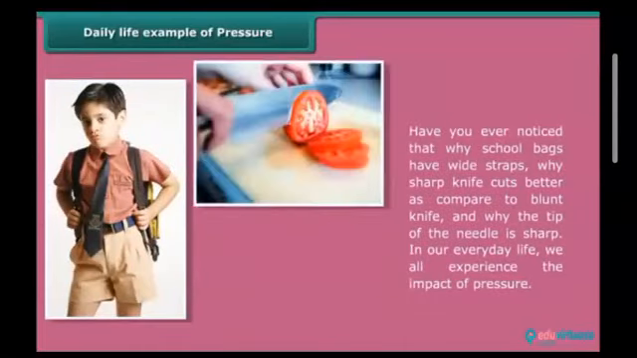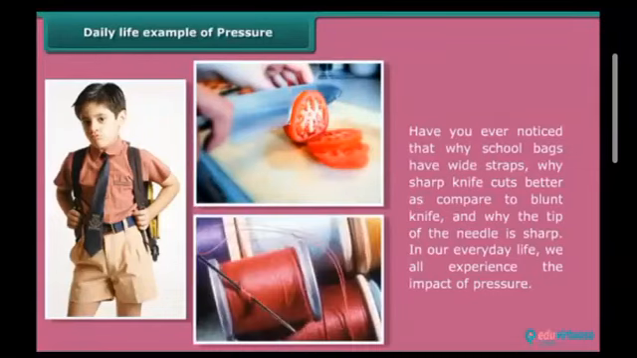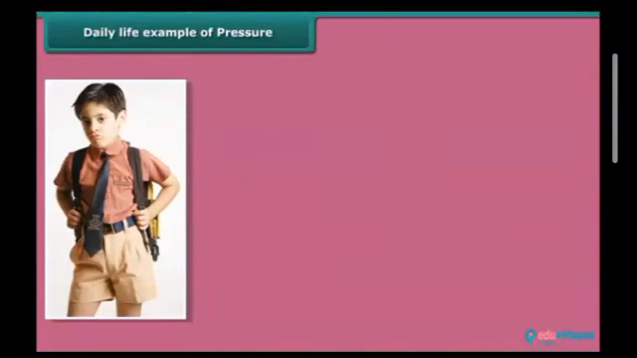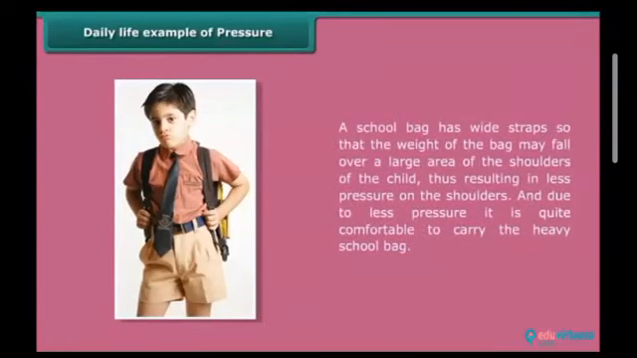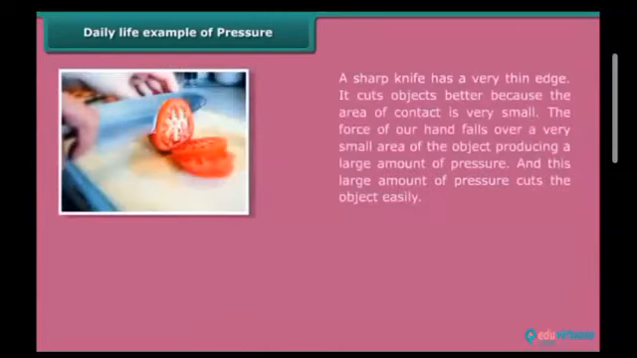Have you ever noticed why school bags have wide straps, why a sharp knife cuts better as compared to a blunt knife, and why the tip of a needle is sharp? In our everyday life, we all experience this. A school bag has wide straps so that the weight of the bag falls over a large area of the child's shoulders, resulting in less pressure on the shoulders. And due to less pressure, it is quite comfortable to carry the heavy school bag.